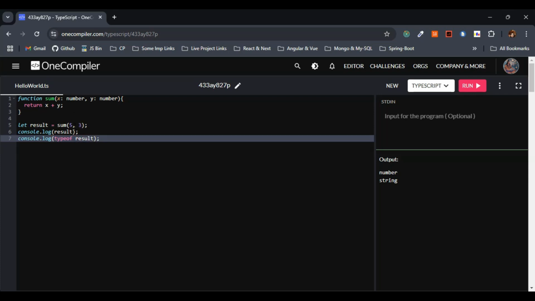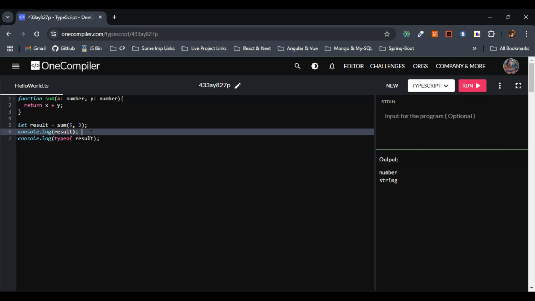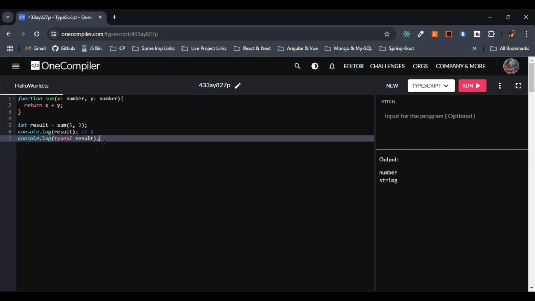So the output that I need to get here is 5 and 3, this should be 8 here. And type of result, this has to be type number, right? Here we have given number for both, so the output that we need to get here is number. Let's check here. So let me run this one. Let's wait for some time. Yeah, we are getting 8 and number, which is absolutely correct.